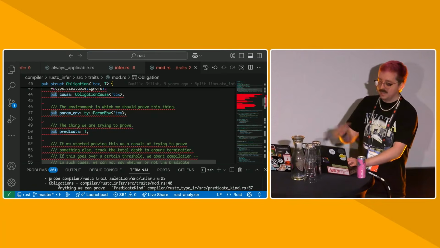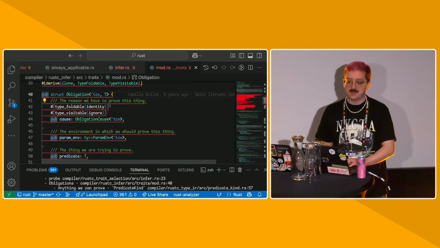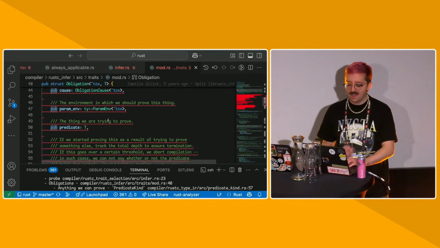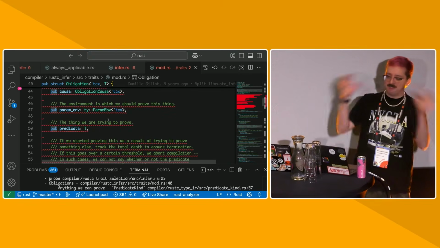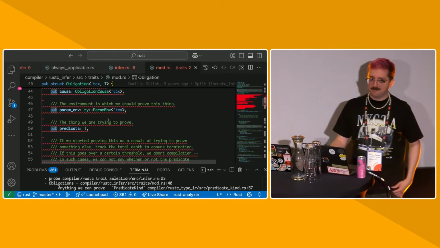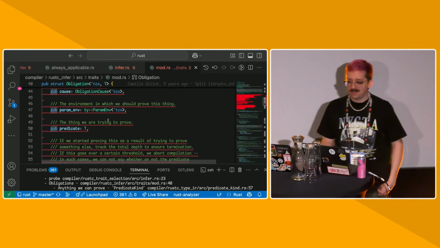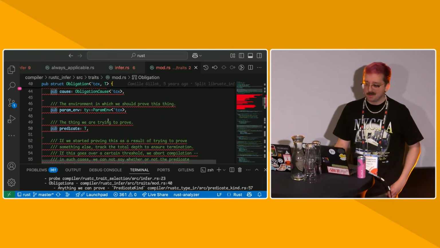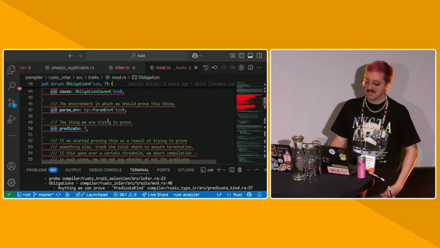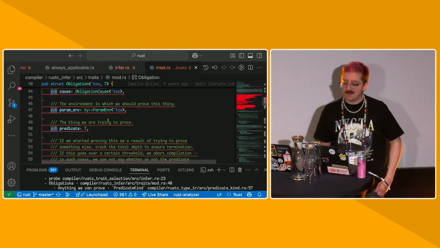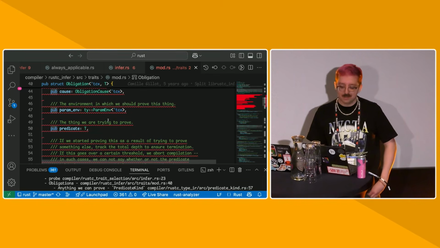So an obligation contains some T. It's generic over T because we actually use this obligation for more things. A parameter, which is basically the environment in which you're proving things. So if you're in a function and you have a where clause that says, for example, &mut i32 is Copy, then you can prove the fact that &mut i32 is Copy even if it's not true globally.